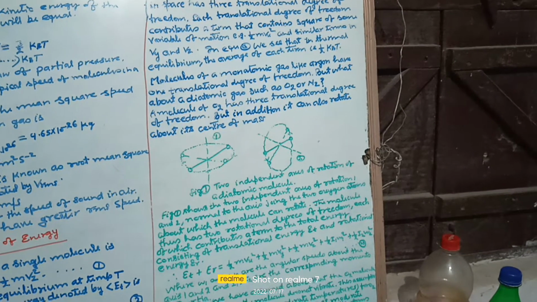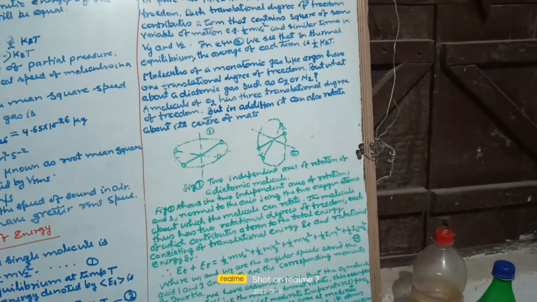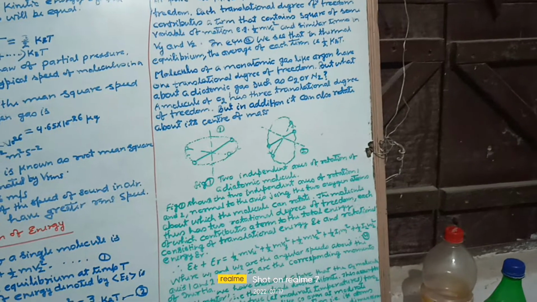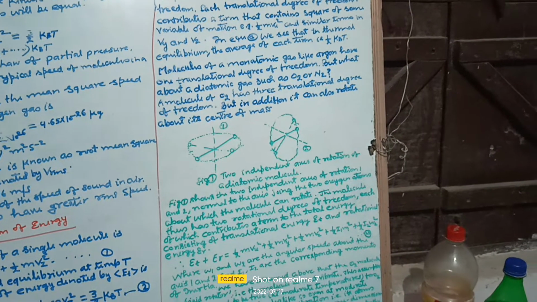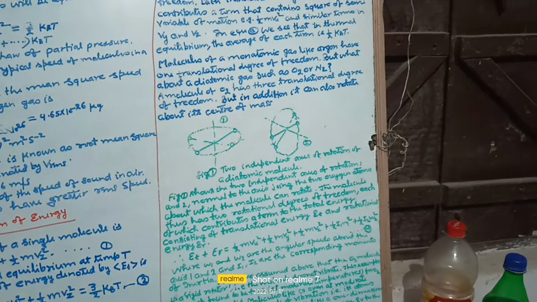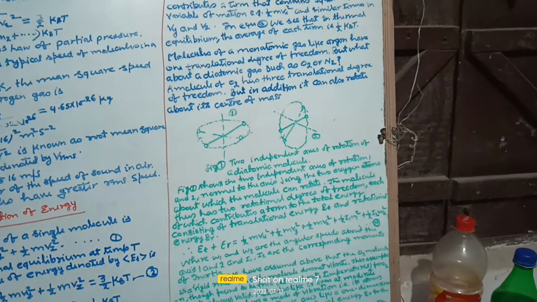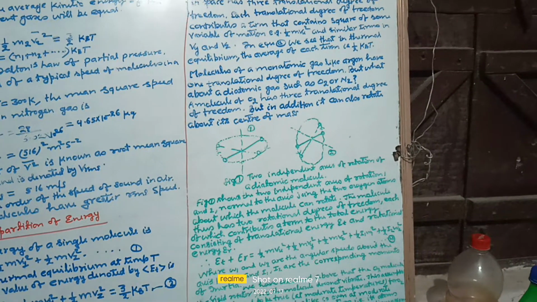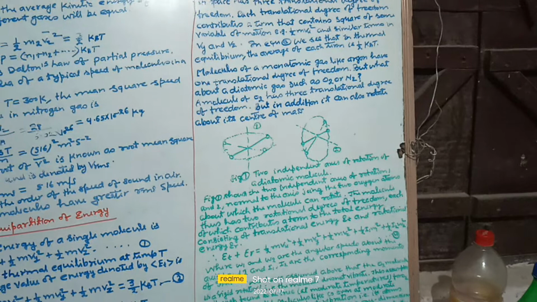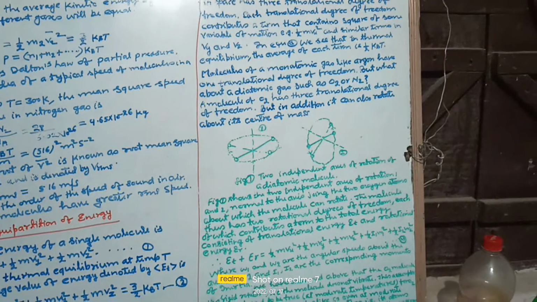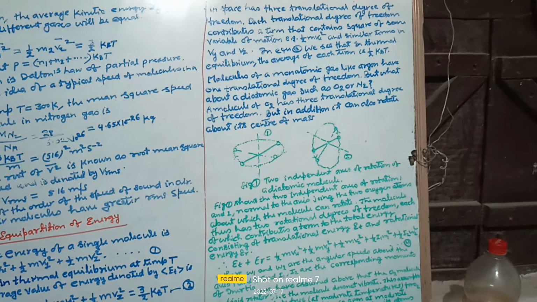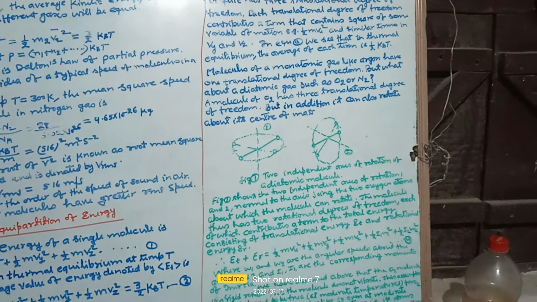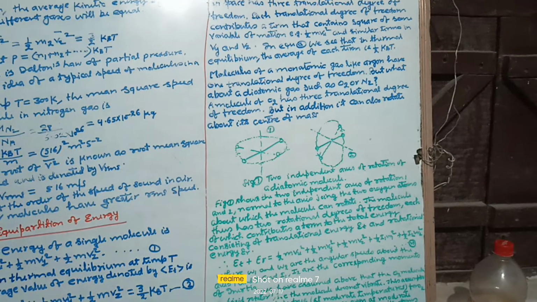Molecules of a monoatomic gas like argon have 3 translational degrees of freedom. But what about a diatomic gas such as O2 or N2? A molecule of O2 has 3 translational degrees of freedom. But in addition, it can also rotate about its center of mass, as shown in figure 1 for rotating axis 1, and for rotating axis 2 the rotation of the molecule is shown. The 2 independent axes of rotation of a diatomic molecule are shown in the figure.